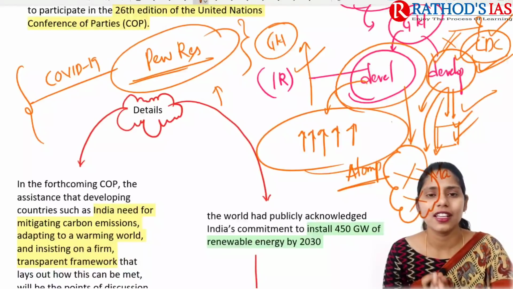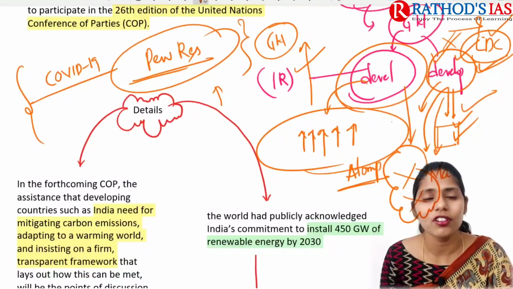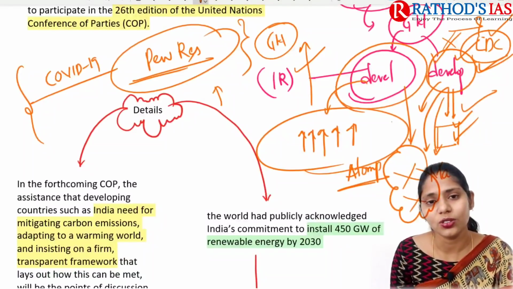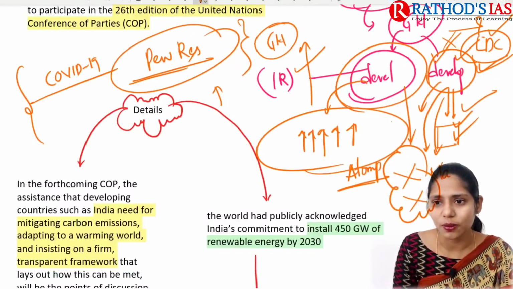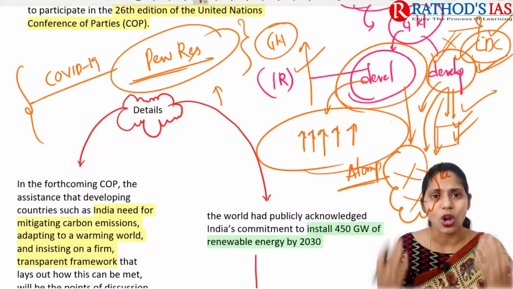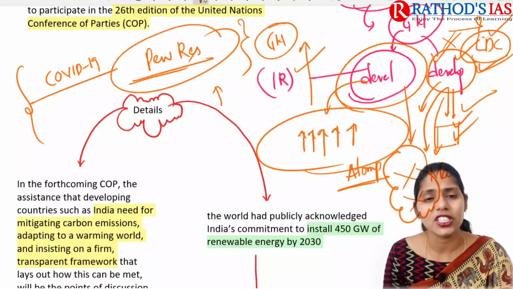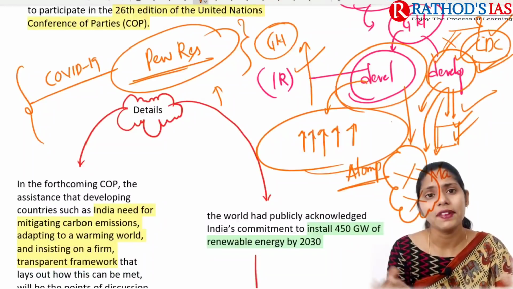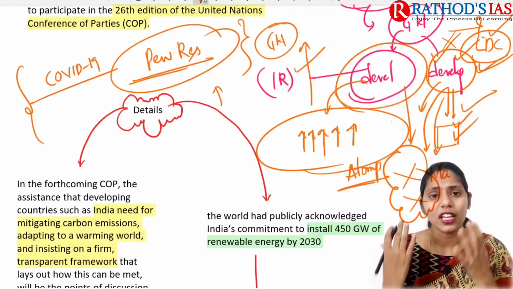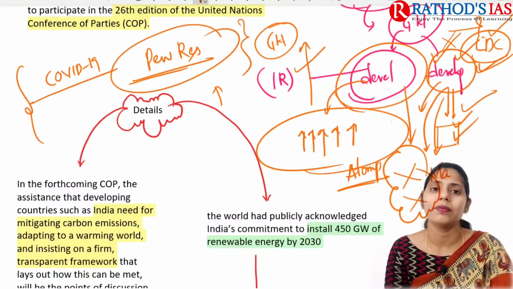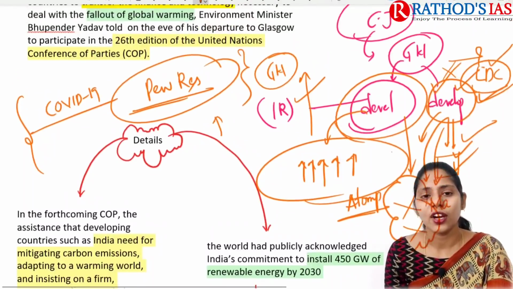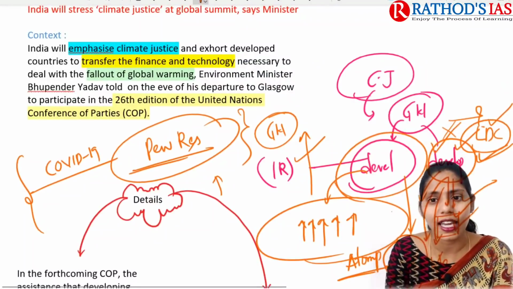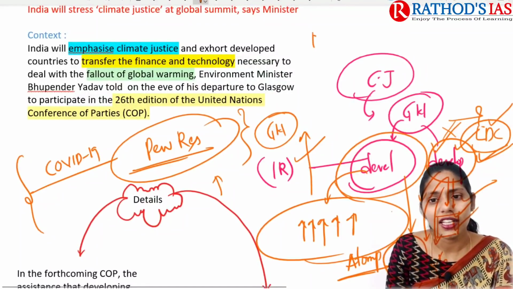The finances that are present with them are not enough for dealing with the inbuilt challenges in those countries. And how can these countries extract finances and come up with policies to combat global warming, right? So in this context, according to the Paris climate deal, they came up with the NDCs,